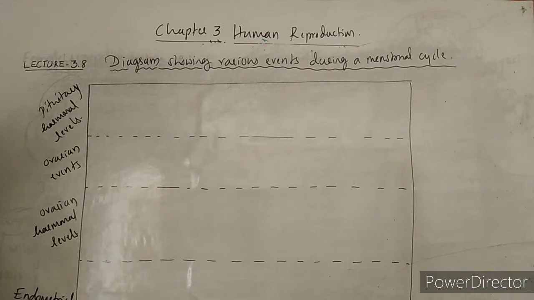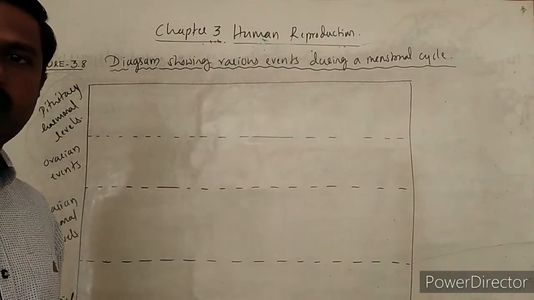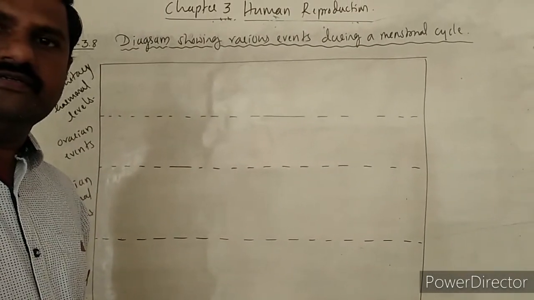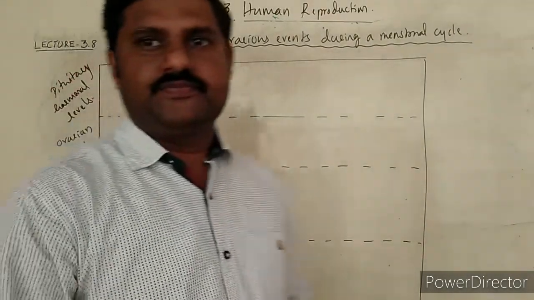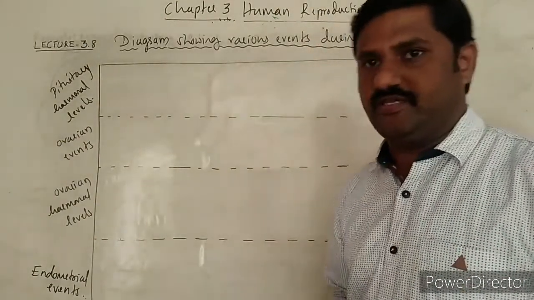These are the four regions that you must remember in this diagram. One by one, all the events I am going to present over here.